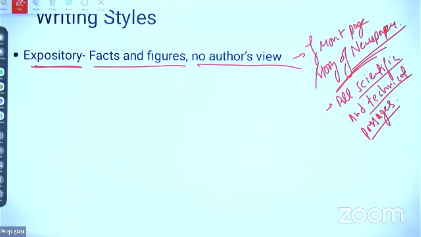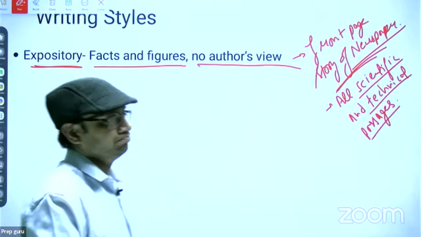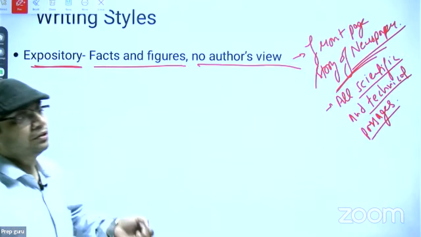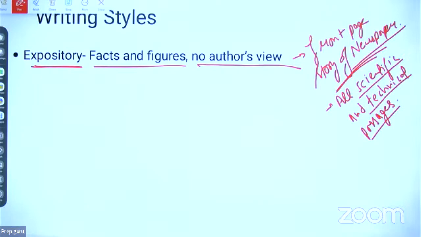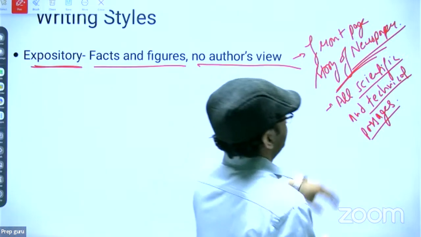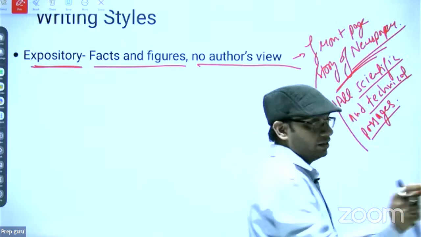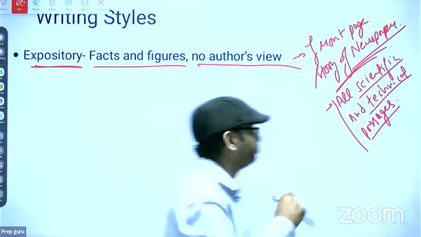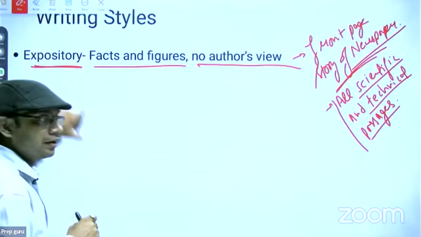And suppose if you are getting technical passages, तो author उसमें अपना कोई भी view नहीं दे सकता. Even he has to mention that typical scientific name, जो कि बहुत अजीब सा होता है. Even you cannot pronounce it, right? ठीक है. So in that kind, if you are getting any kind of technical passage, तो वो भी क्या करोगे? Expository ही लगा देना. ठीक है.